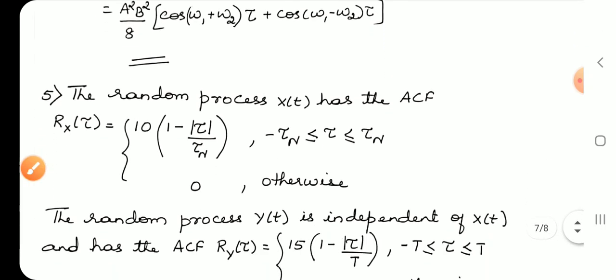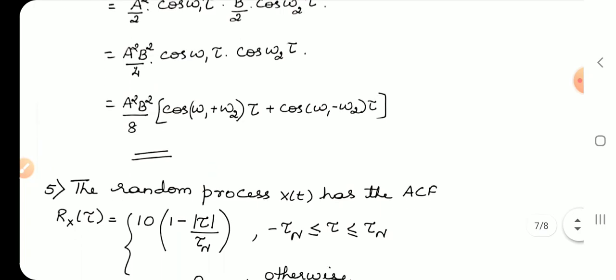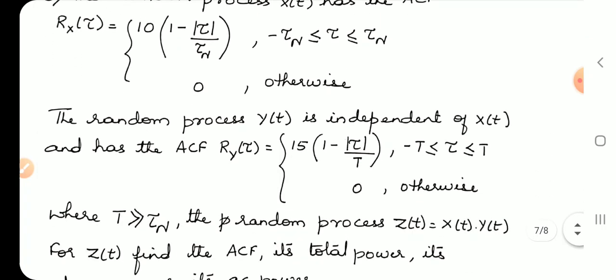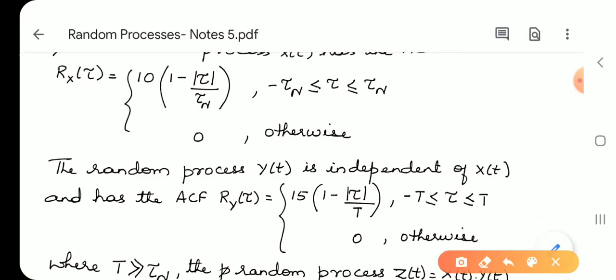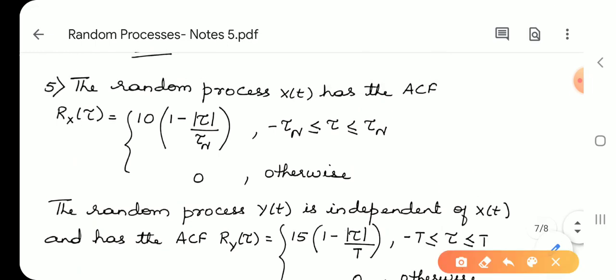Let us see one more, when it is the sum of two random processes. Now let us see one more problem. The random process X(t) has the autocorrelation function defined as 10 into (1 minus mod of tau by tau_n) for minus tau_n less than or equal to tau less than or equal to tau_n, 0 otherwise.